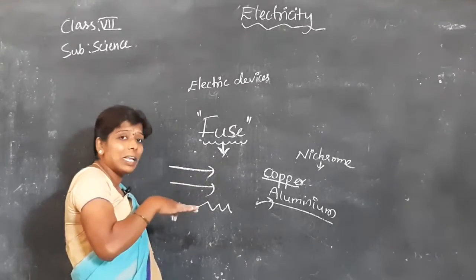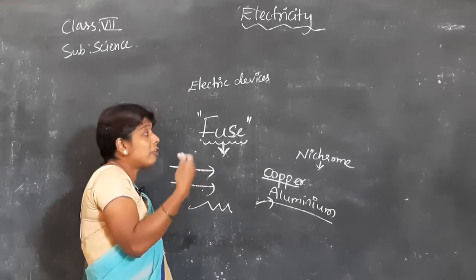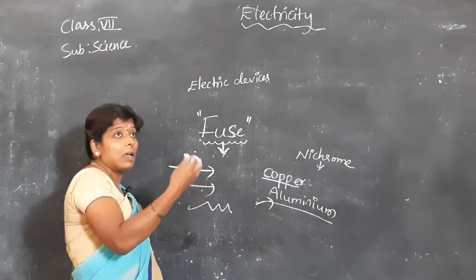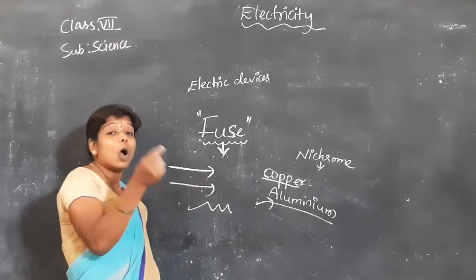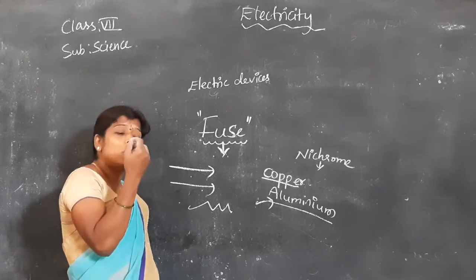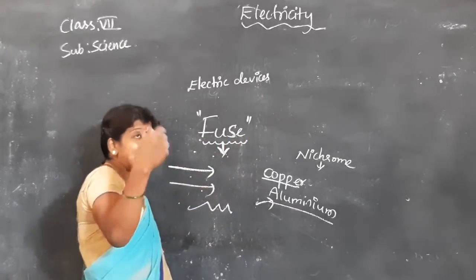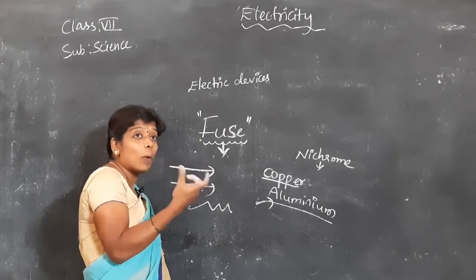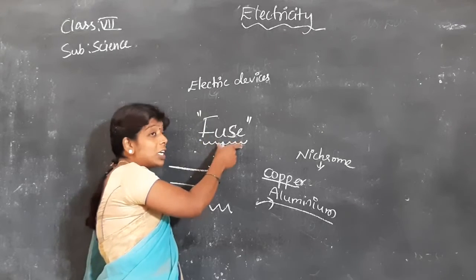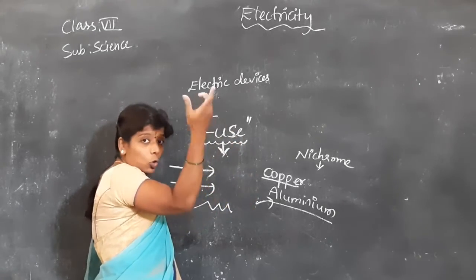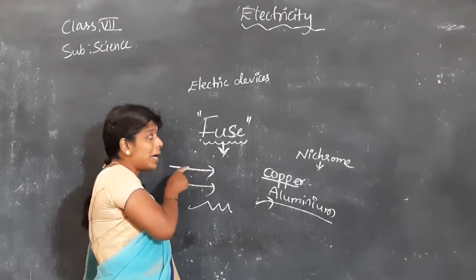How is it doing that work? If a large amount of current is passing into the supply, into the main, the copper wire starts melting, so the current supply will be stopped. When the fuse goes, you will say suddenly in your house the current supply stopped. That means the fuse is gone. What happened there?